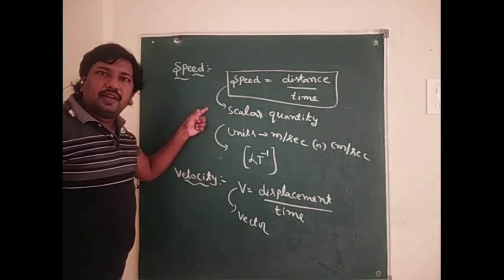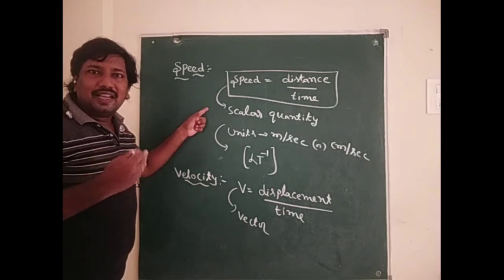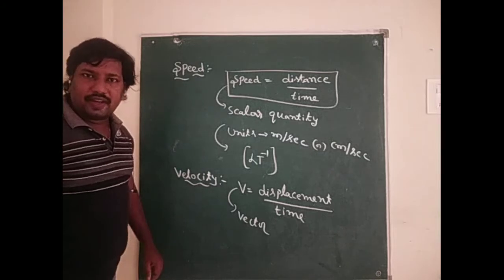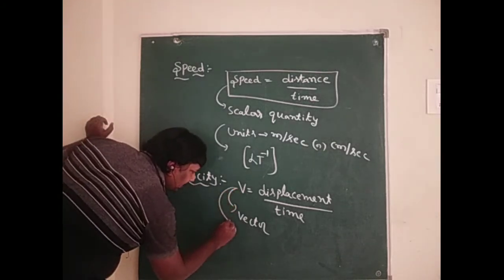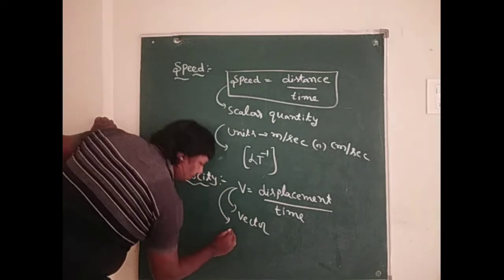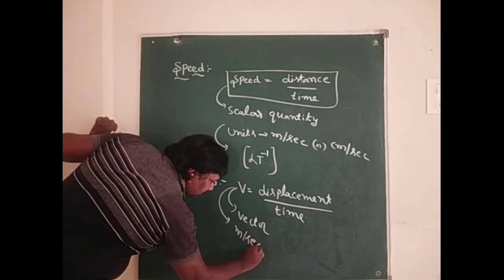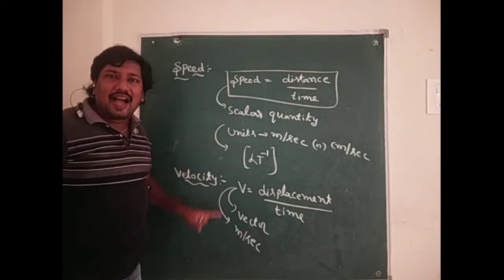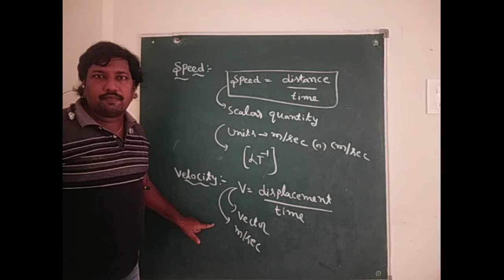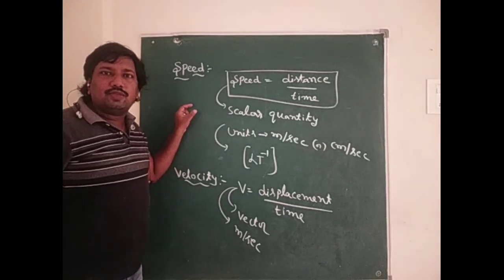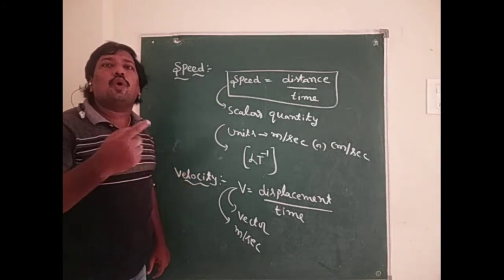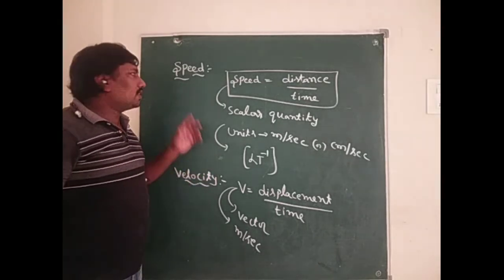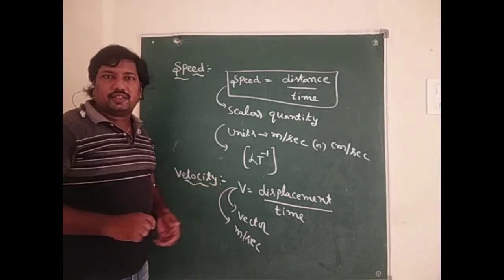In the case of speed, it has only magnitude, not any particular direction. Its unit is meter per second. When a body is traveling in straight line motion, distance is equal to displacement, so speed and velocity are the same. In other situations, they are different.